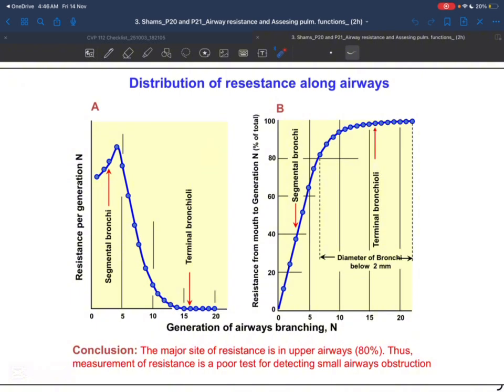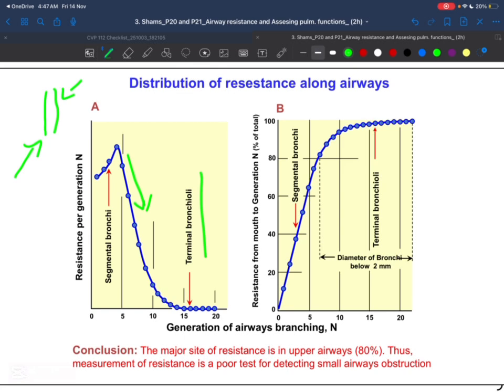But there's a twist. Let's say that this is your trachea, right? Let's draw it. This is the diameter of the trachea. You're going to be thinking, oh, it's big, it doesn't have any resistance. Well, it does. You know why? Because since we're going down, we're branching and branching even more, right? So those little branches, the terminal bronchioles, if you add them up, if you sum all of the radii, it's going to be 10 times, even 50 times bigger than the trachea itself. So you're going to have a lower resistance.